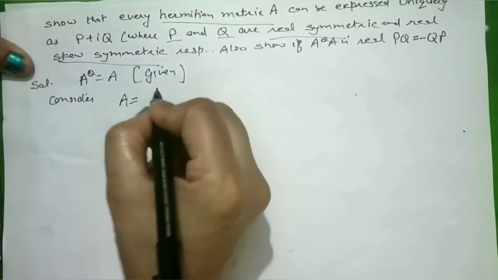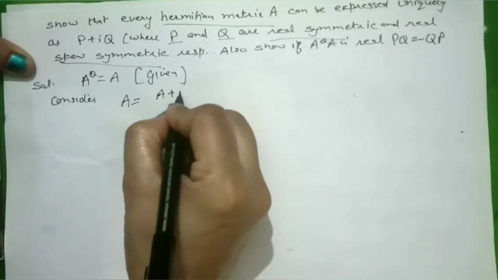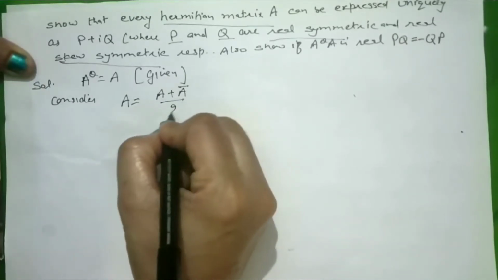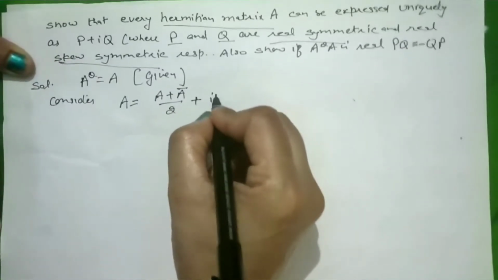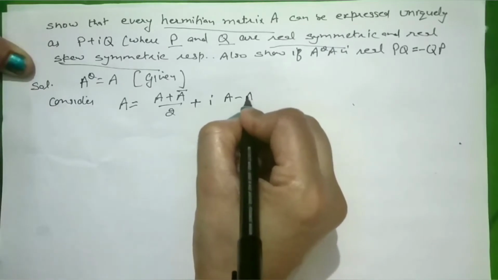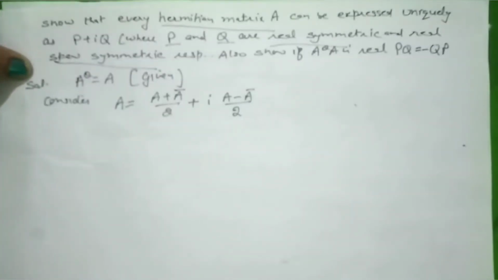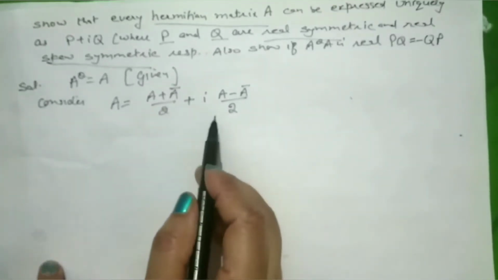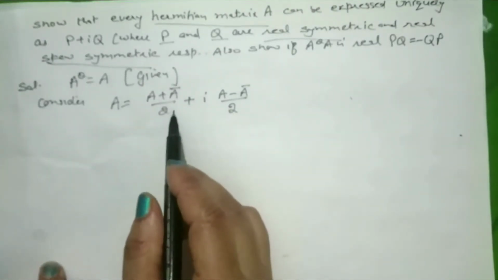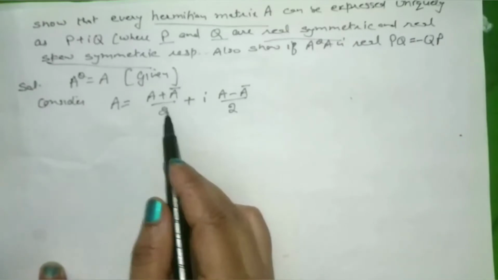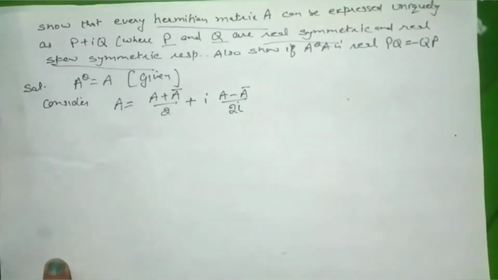Now consider A as (A plus A bar) upon 2 plus iota times (A minus A bar) upon 2. Because if you add these two, like in the previous question we have seen, it must be 2 iota.